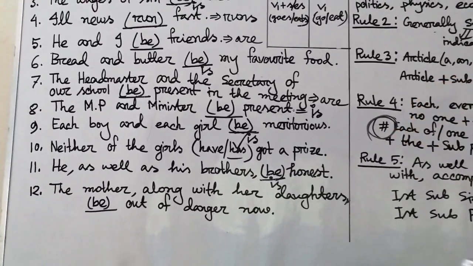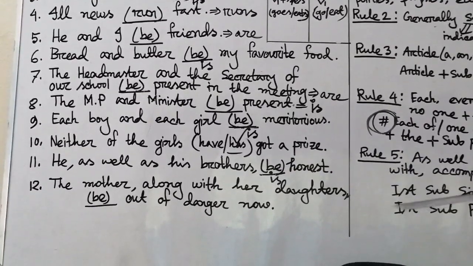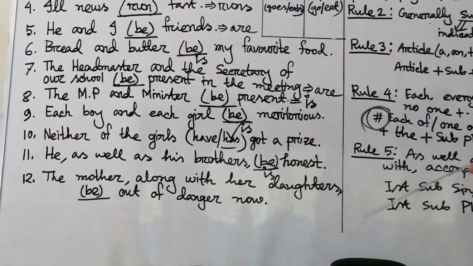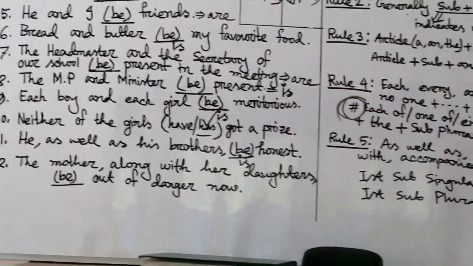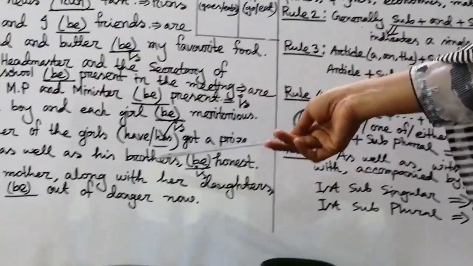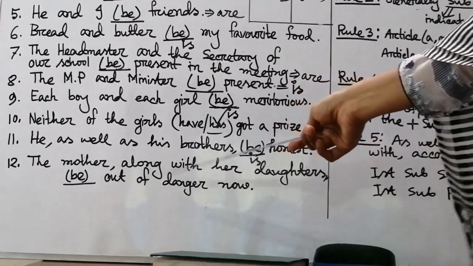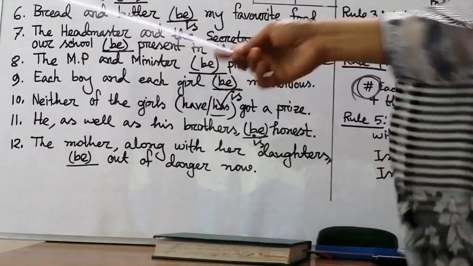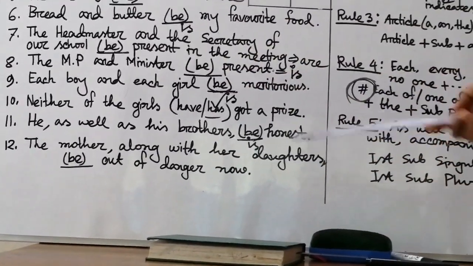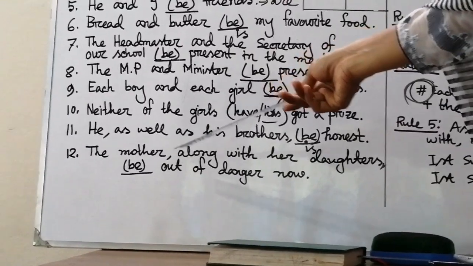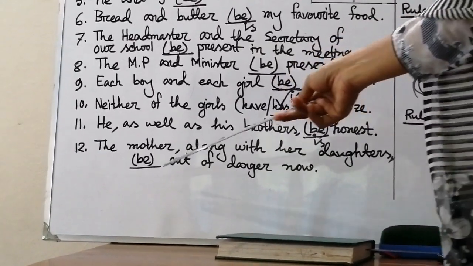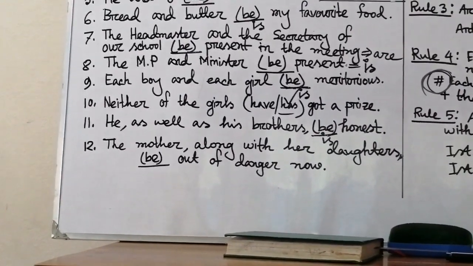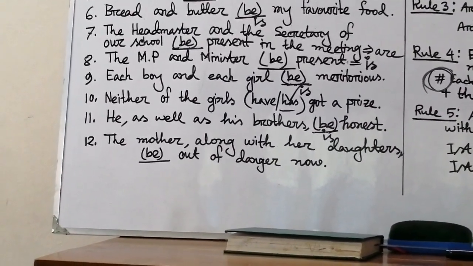Then sentence number 12, the mother along with her daughters be out of danger now. So here we find along with. Our verb will be selected, singular or plural, according to the first subject. Look at the first subject here, the mother, that is singular, so our verb will be singular. So what is the correct answer here, my dear students? The mother along with her daughters is out of danger now.